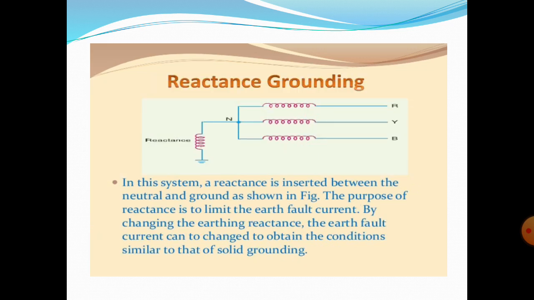And next one is reactance grounding. In this system, the reactance is inserted between the neutral point and the ground level. The fault current required to operate the protective device is higher than that of the resistance grounding for the same fault conditions. In this system, high transient voltages also appear under the faulty conditions. The purpose of reactance grounding is to limit the earth fault current. This is the main thing, to limit the earth fault current.